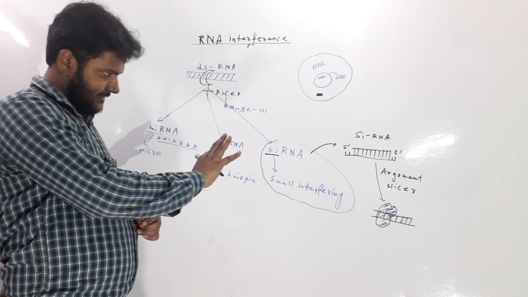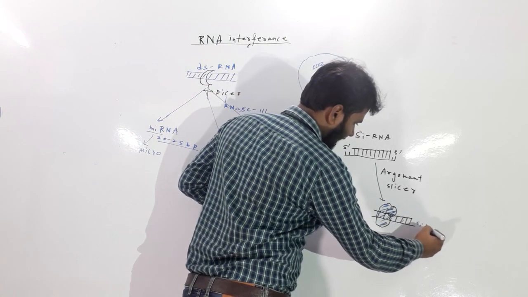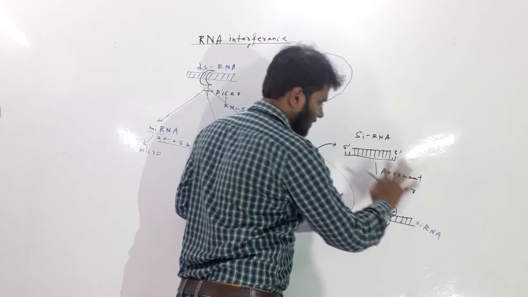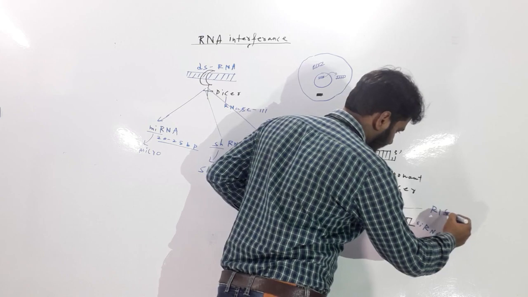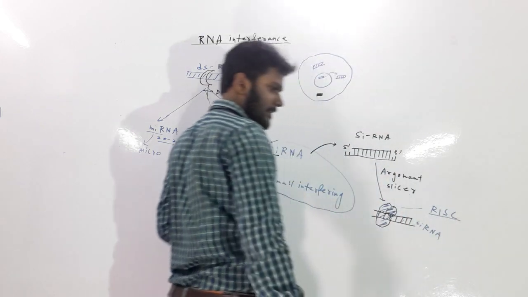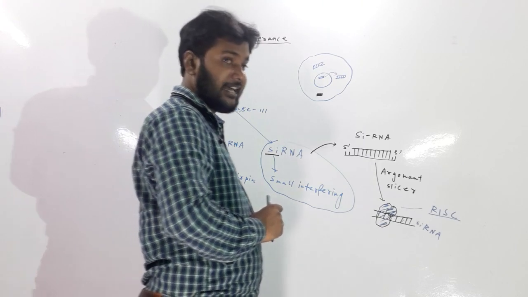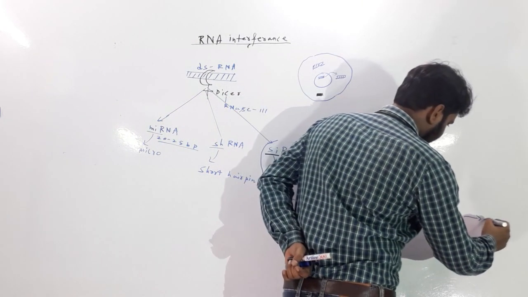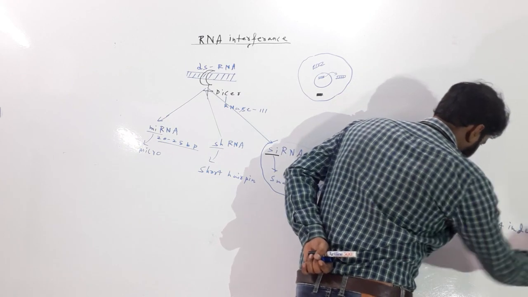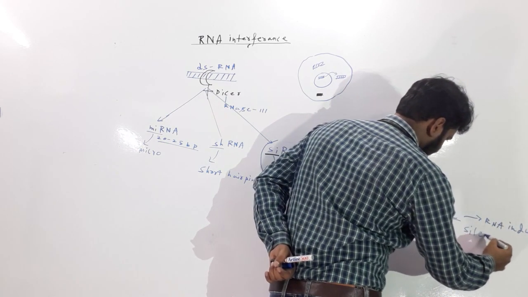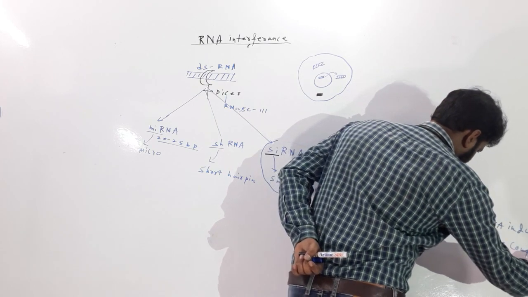This complex, with one siRNA and proteins like argonaute and slicer, is called RISC, the RNA induced silencing complex.